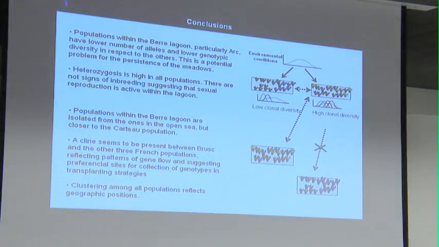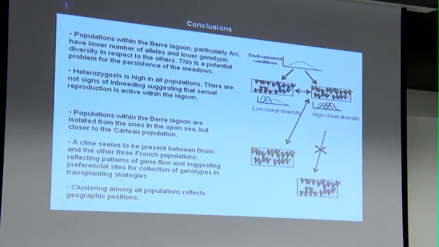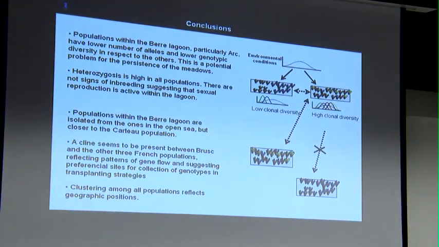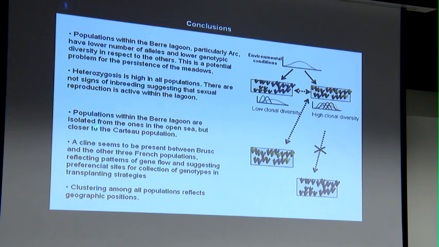And this is also important to notice, because if there are restoration plans in the lagoon, then it's probably better to collect shoots from populations that are already connected genetically to the population within the lagoon, without altering the genetic diversity, without risking collecting from meadows that are adapted to completely different conditions. So it's better to consider, for restoration plans, collecting from the Carteau population to transplant inside the lagoon, and not, for example, from other sites that are far away from the lagoon.